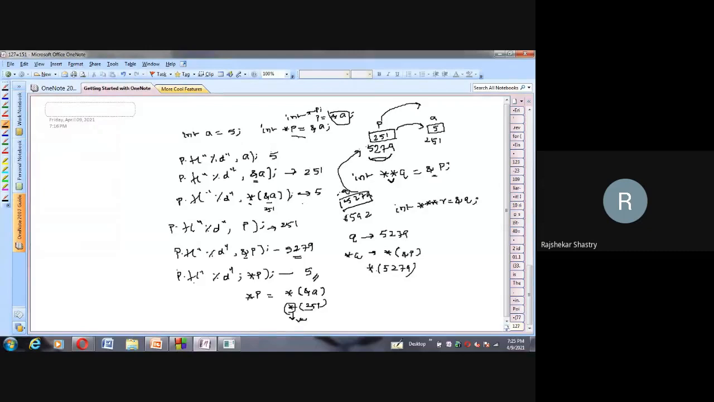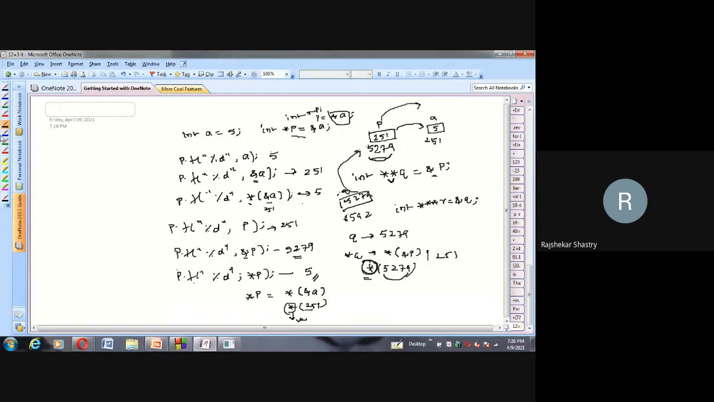So if we use asterisk, it gives the value at the address 5279, because this is always meant for extracting the value only from that address. So what is at 5279? Here it is. And what is held at 5279? 251. What is the value it is holding? 251. So therefore, if I simply say asterisk Q, it prints 251. From this notation, it will give an answer of 251.